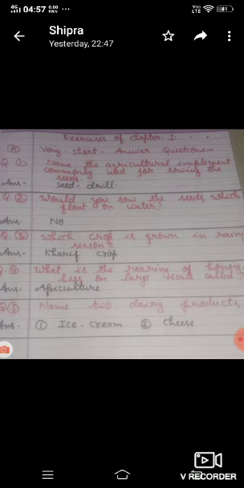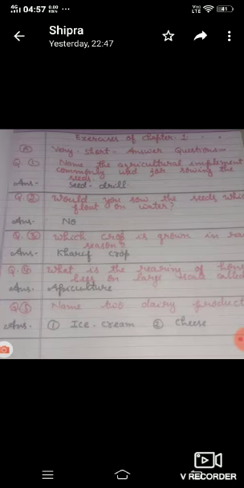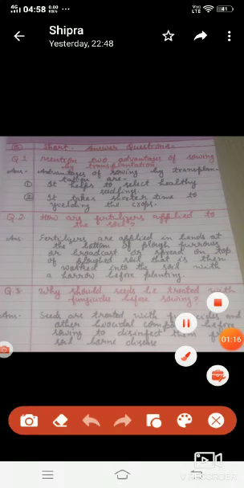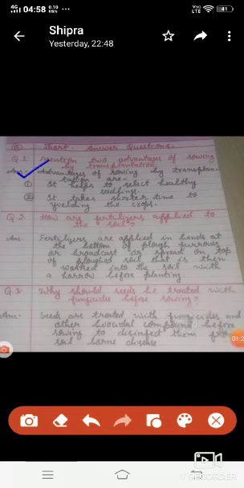Next we come on to short answer questions. Question number 1, mention two advantages of sowing by transplantation. Answer, advantages of sowing by transplantation are: first, it helps to select healthy seedlings. Second, it takes a shorter time to yield the crops.